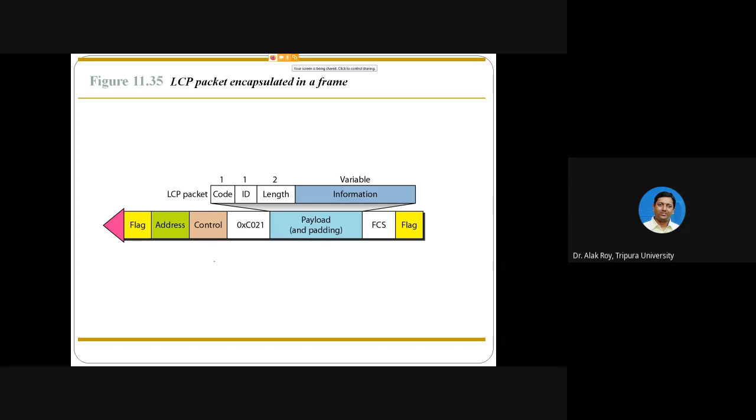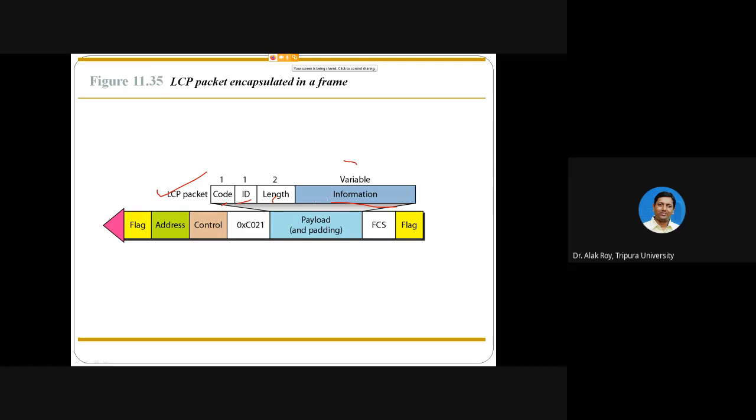In the payload, more details are given here, like code, ID, length, and your data or information. This together is known as the LCP packet, which is encapsulated in a frame.